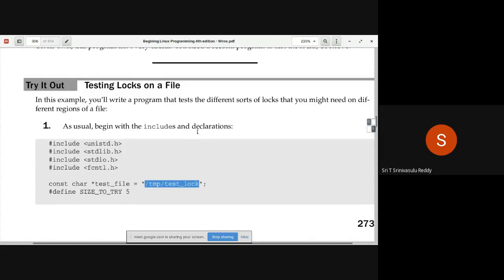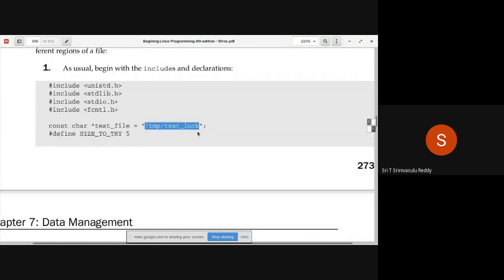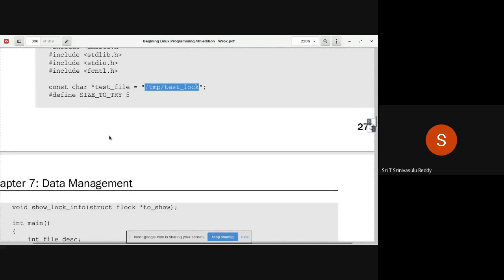What do you mean by that? Log3.c. So here he is just trying to define certain constants.